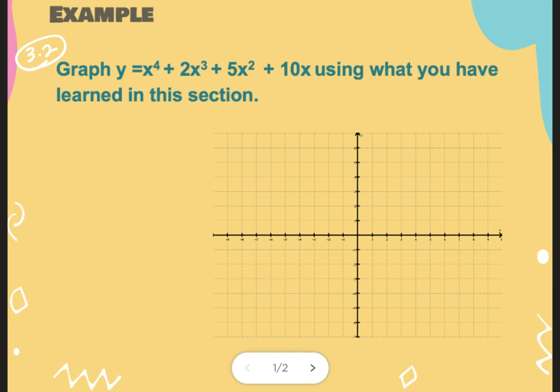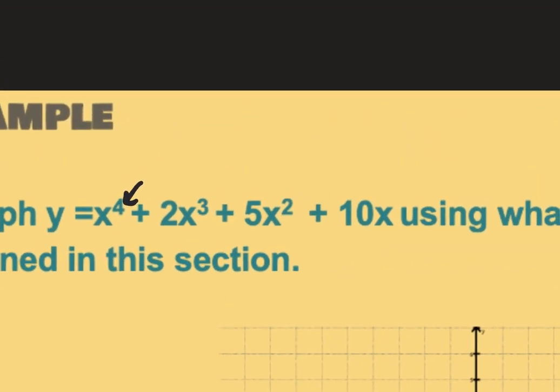You start first by identifying your end behavior, and you do that by putting your function in order of decreasing degree, which this one already is. If it wasn't, I would rearrange it. I identify the degree, which is the one with the highest exponent, and the degree here is 4. Because that's even, both my arrows are pointing in the same direction, either both up or both down. Then because it's positive on the front, that means they're both up. So the end behavior is both up, or rising left, rising right.